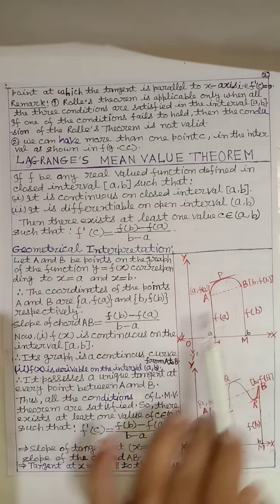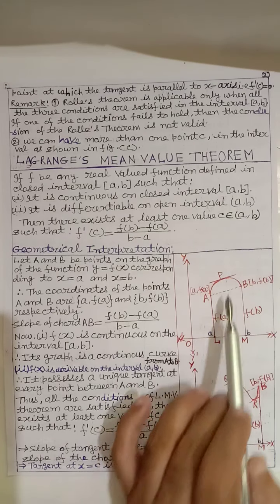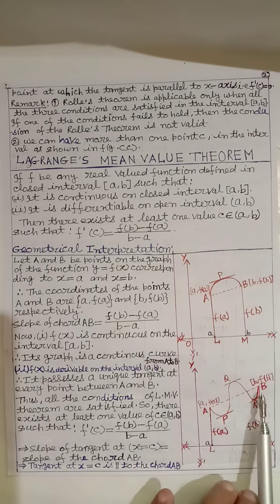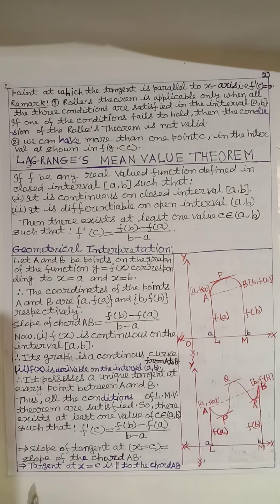Here, this is parallel to chord AB. This is the meaning: the tangent at x equals c is parallel to the chord AB, and c lies between a and b. Dear students, the tangent at x equals c is parallel to the chord AB.